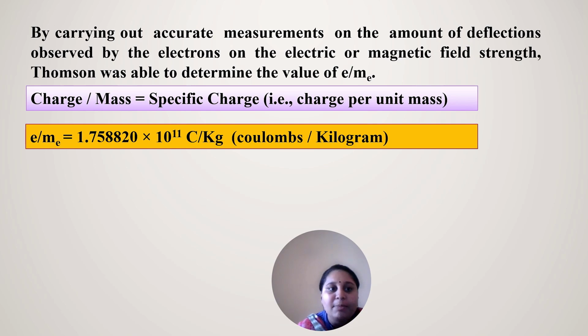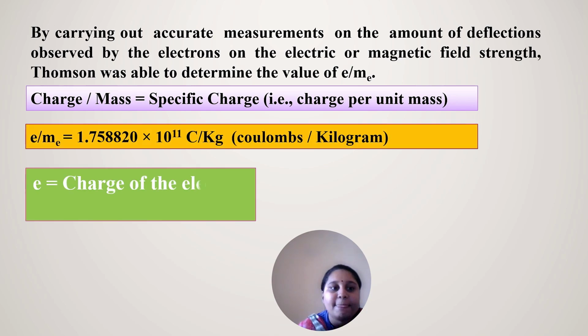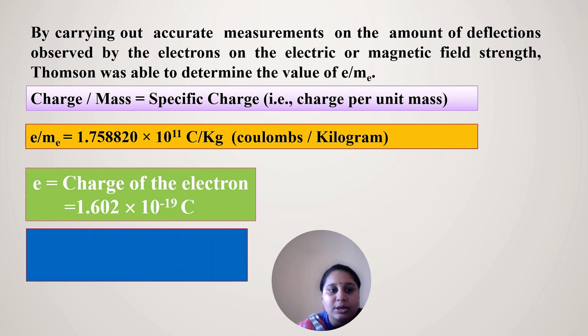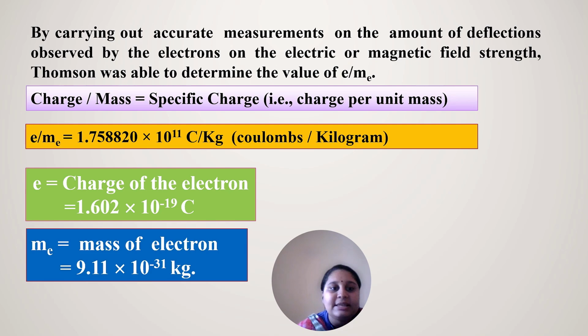The e/me value is 1.758820 × 10^11 coulombs per kilogram. e is the charge of the electron, 1.602 × 10^-19 coulombs. me is the mass of the electron, 9.11 × 10^-31 kilograms.